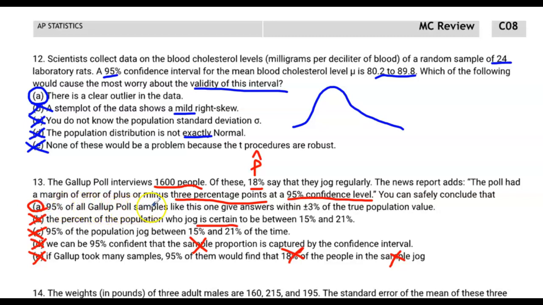95% of all Gallup poll samples, yes, I know it talks about samples here, but keep reading. 95% of all Gallup poll samples like this one give answers, confidence intervals, within 3% of the true population value. That means, in other words, if we take many samples and we make many confidence intervals, 95% of these confidence intervals will give answers within plus or minus 3 of the true population value. In other words, 95% of them are going to be capturing that true population value with that 3% wing.